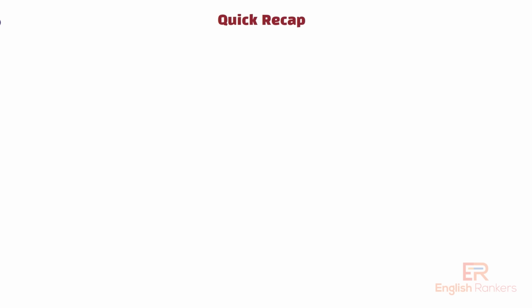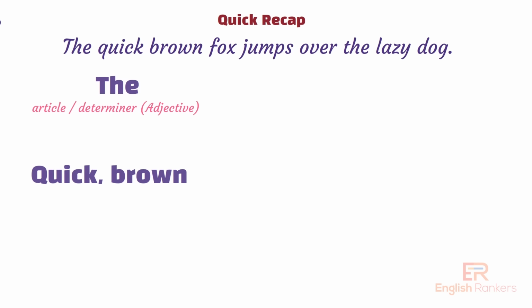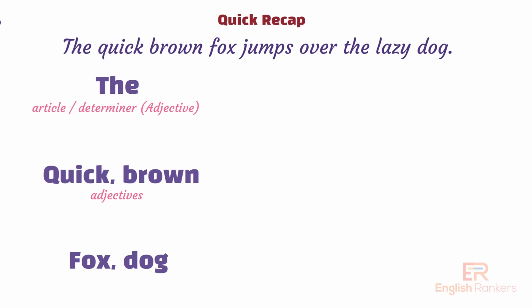Quick recap. The is an article that specifies the noun. We can categorize it as an adjective or put it in the new category determiner. Quick and brown are adjectives that describe the noun fox. Fox and dog are nouns. Jumps is the action word, so it is a verb. Over is a preposition showing the relationship between the fox and the dog. Lazy is an adjective describing the dog.